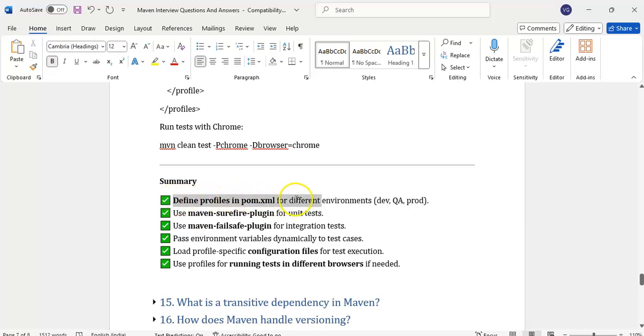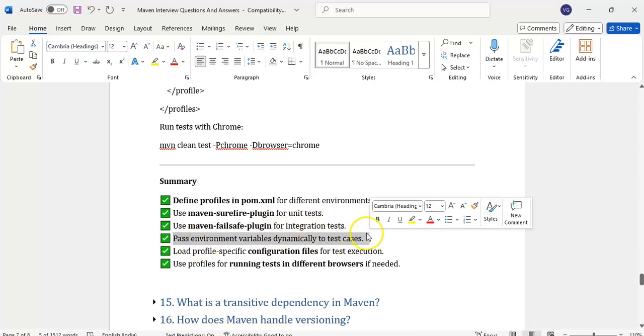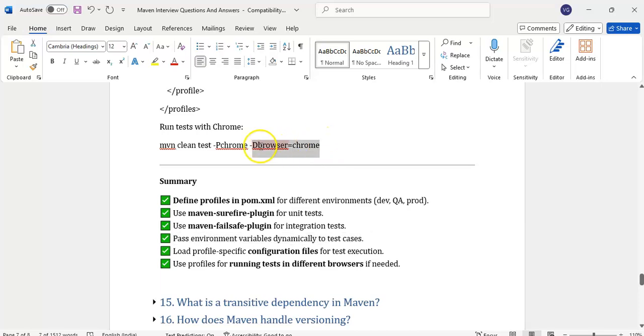What is the summary? Define profiles in pom.xml for different environments. Use the Maven Surefire plugin for unit test cases. Use the Maven Failsafe plugin for integration test cases. Pass environment variables dynamically to test cases. How to pass the environment? -Dbrowser=chrome. These are dynamic environment variables. Load profile-specific configuration files. Use profiles for running different browsers. Profiles are used to set different configurations for different environments, or if you want to run on different browsers.